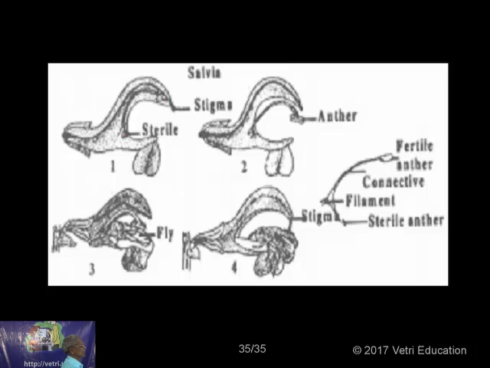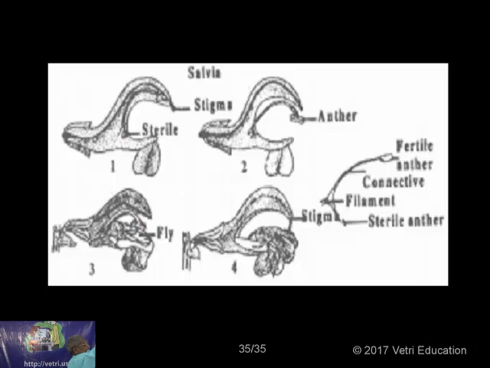When the insects go and thrust their head, this will strike the abdomen of the bees, and the abdomen will be packed with pollen grains. When this bee visits another flower, the stigma will come in contact with the pollen grains, and pollination is effected. So it's a beautiful lever mechanism by which pollination takes place in the flowers.